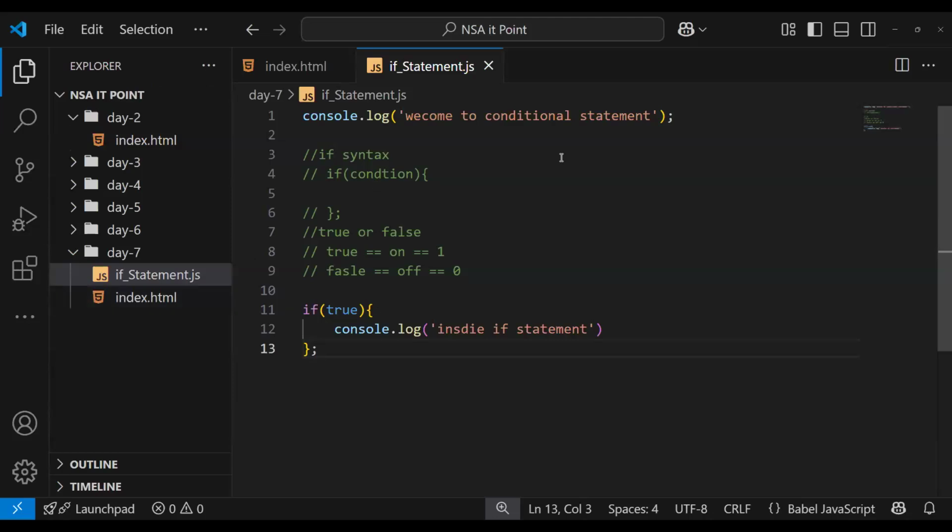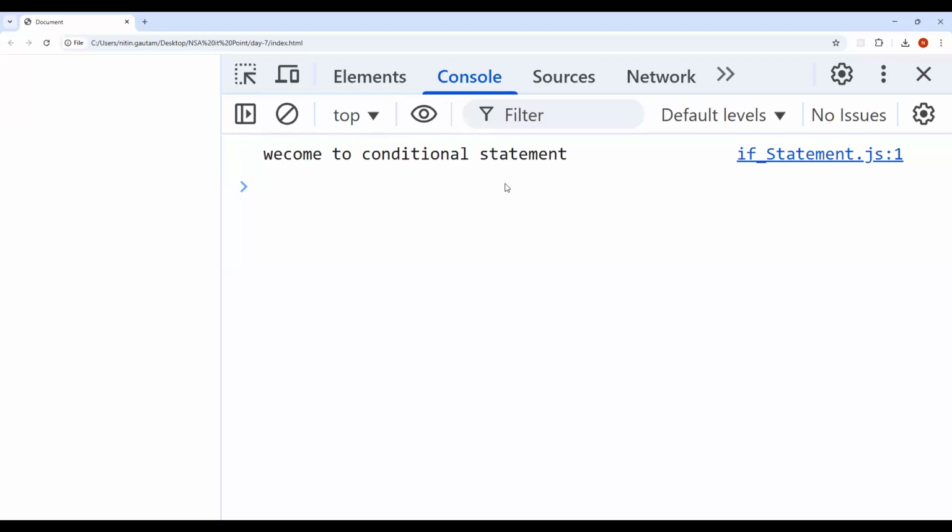Please mute yourselves. Just mute all of you. Okay, just clear here and reload.